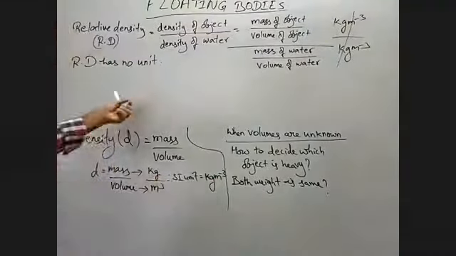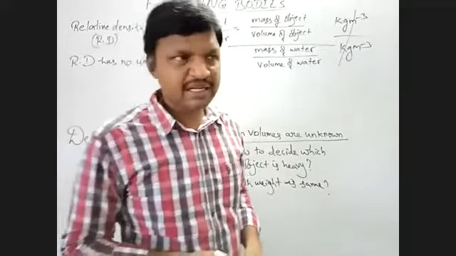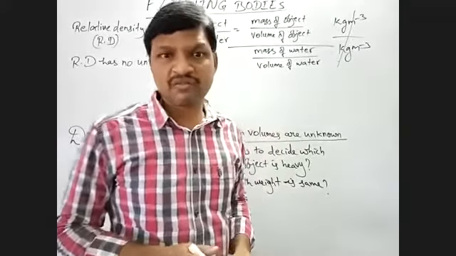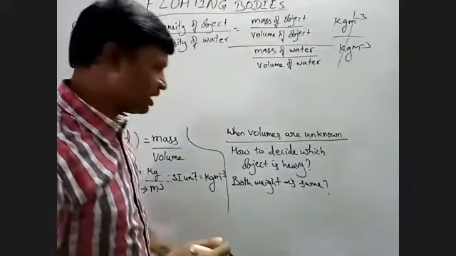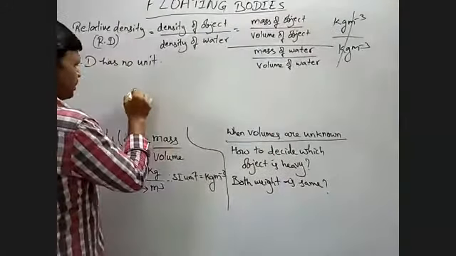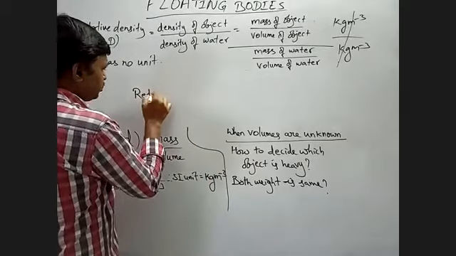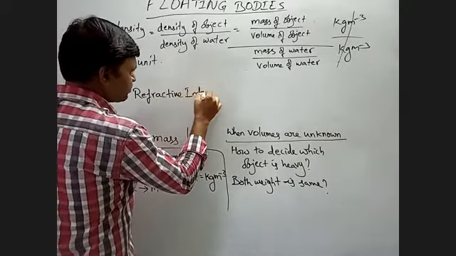Right. So can you imagine any other? As we have discussed the topic called optics, like reflection of light on curved surfaces, during that topic somewhere I would have mentioned this: refractive index. Refractive index means what?